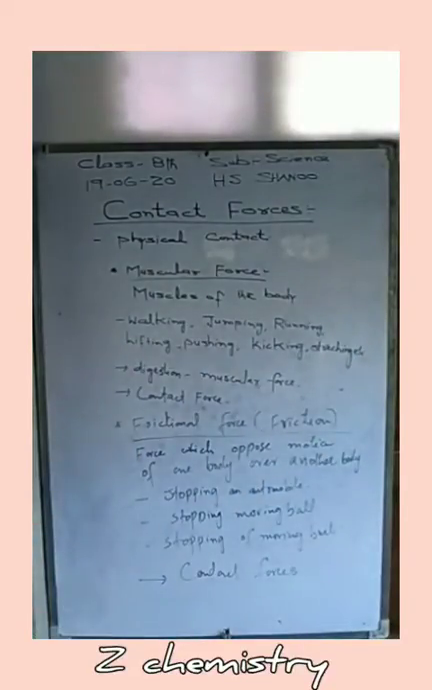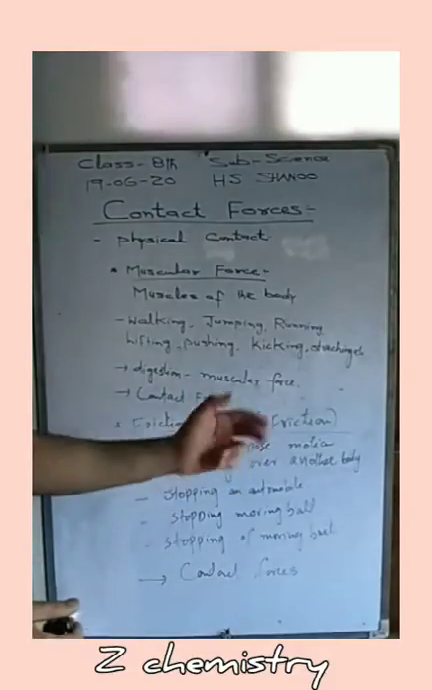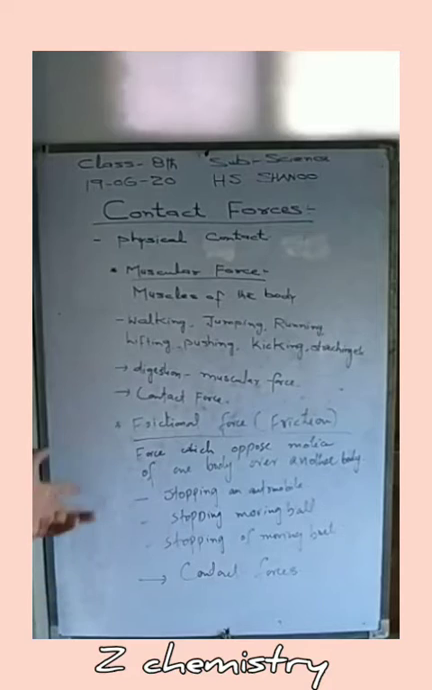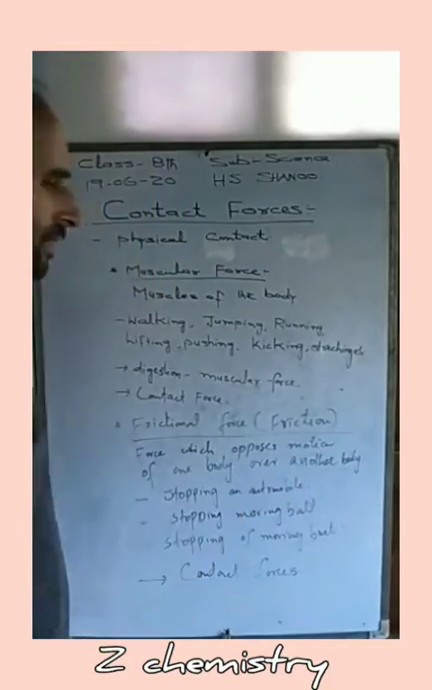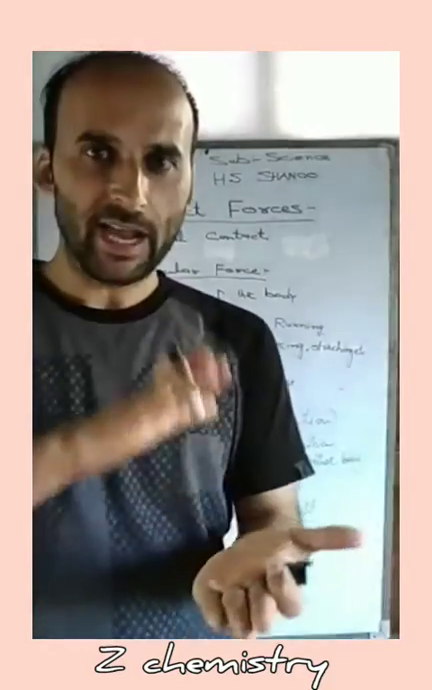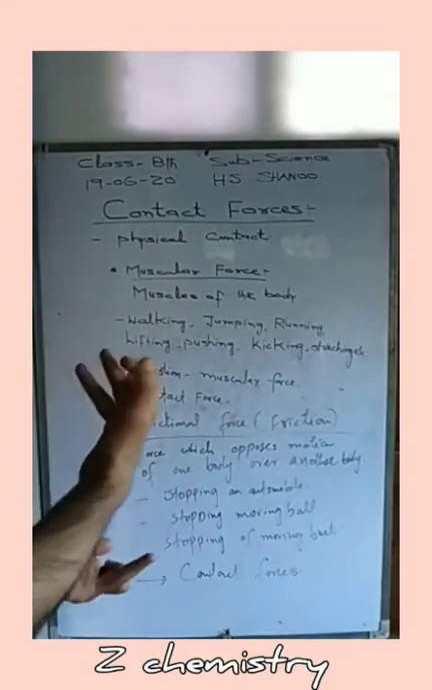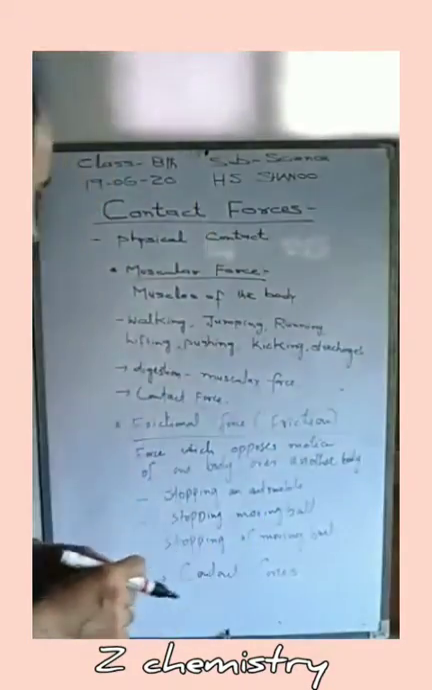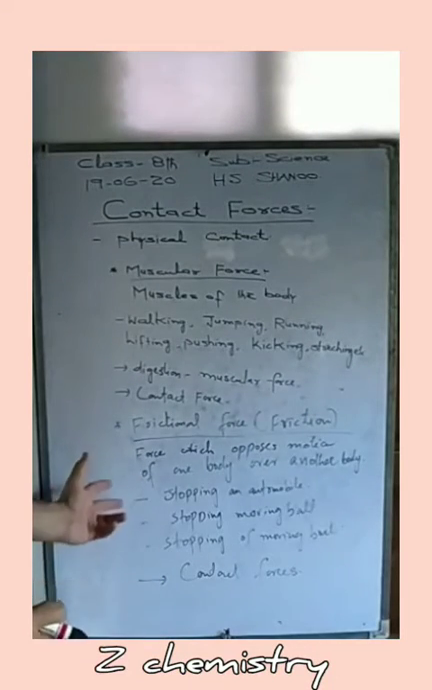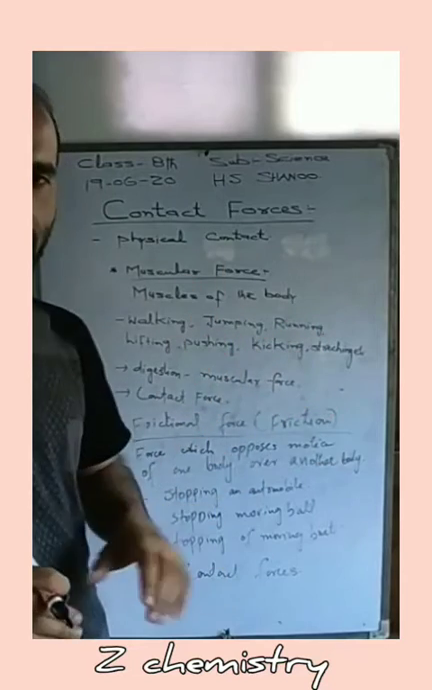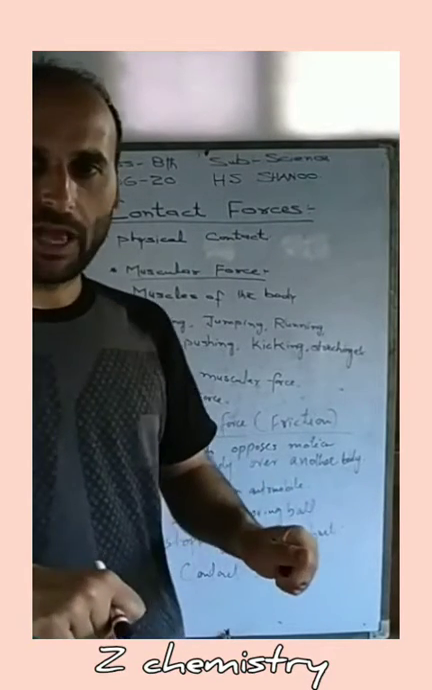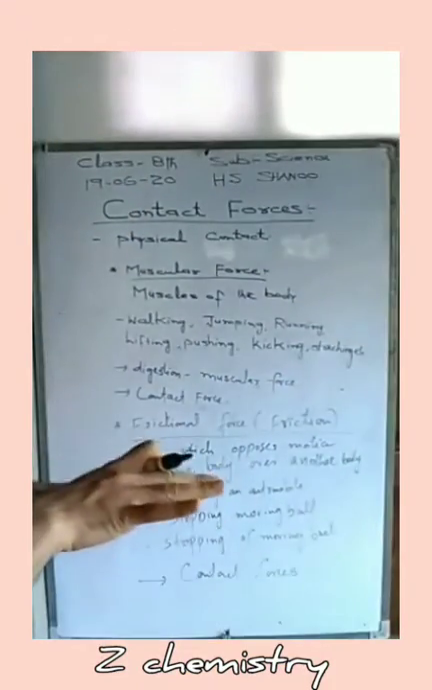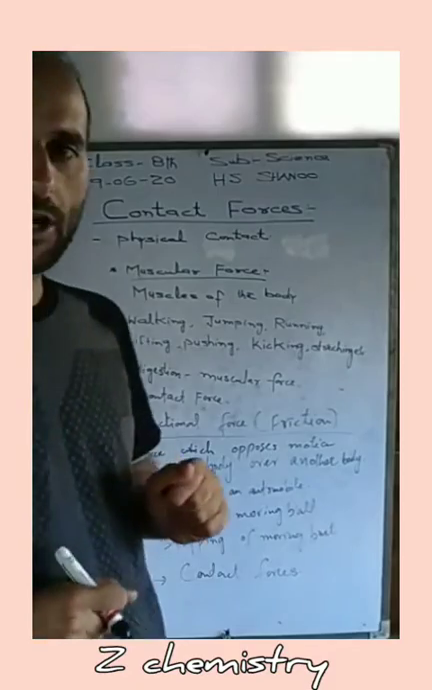Then there is another force called frictional force, or simply friction. A force which opposes motion of one body over another body. We can also state it as an opposing force which stops movement of one body over another body, called frictional force or simply friction. For example, we are riding a bicycle. We first increase the speed of the bicycle or any automobile. Then suddenly, if we apply a brake, the automobile stops, or the bicycle stops.